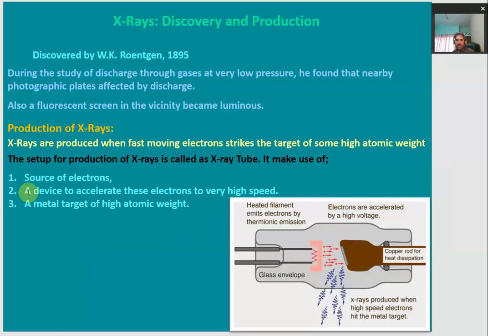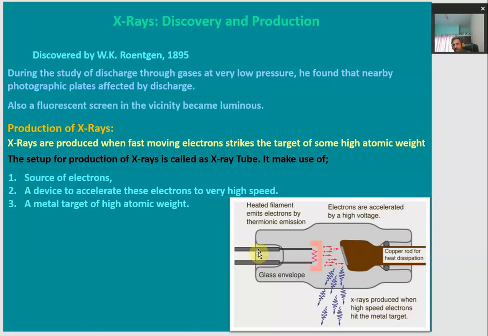Second, the X-ray tube has a device of very high voltage to accelerate these electrons to very high speeds, about 10 to the power 4 volts, 10,000 volts. That makes the electrons move very fast towards the target. And third thing is a target of high atomic weight. It is tungsten which is used here, and it is placed on a copper block.